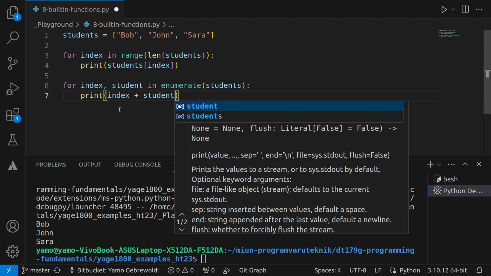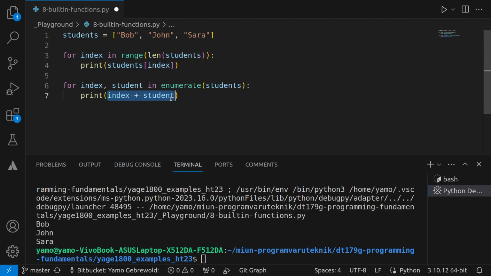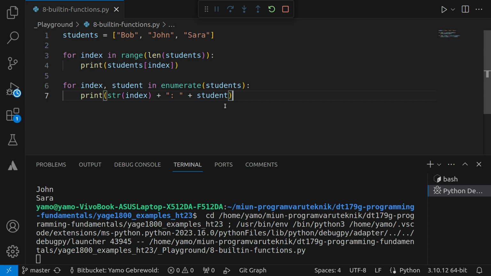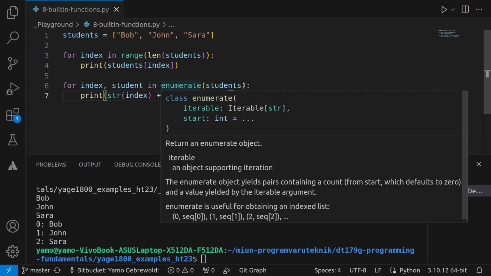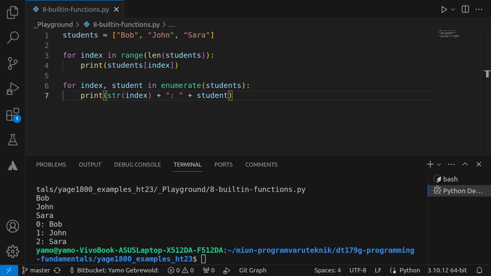And this would not work, right? Because this is an integer and this is a string, and this concatenation would fail. So I'll have to do it like this. I'll use the string method, as I said before, and then I can say plus, just for some formatting. You can format this in different ways. You could also use the format function as well, but I'll just do it like this. Let's see if this works. So we see that we get both the index and the name. So it's good to know that you have this enumerate helper function that you can use for this quite common use case.